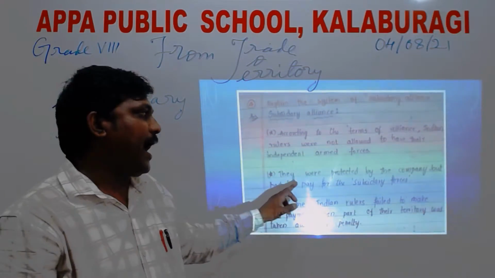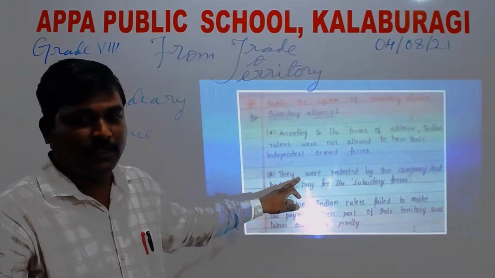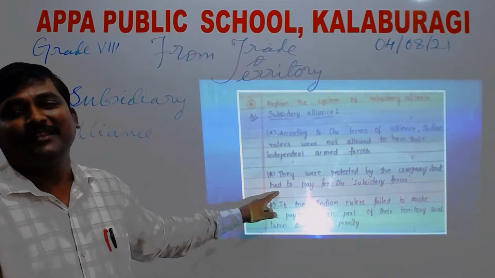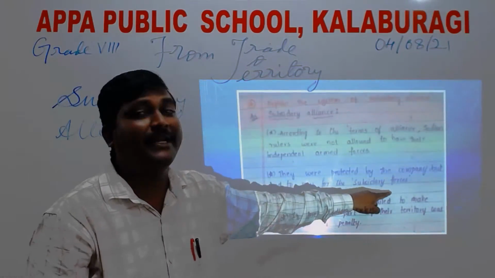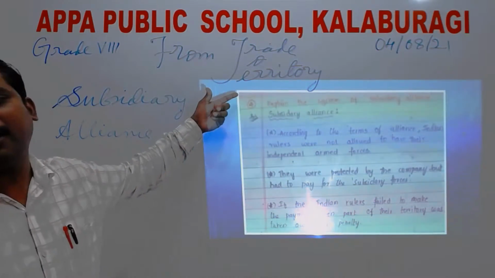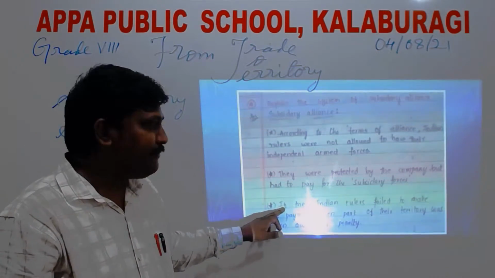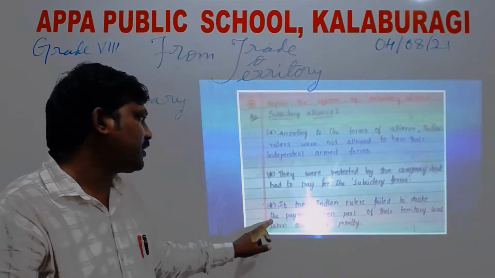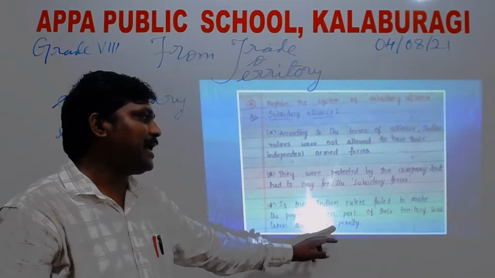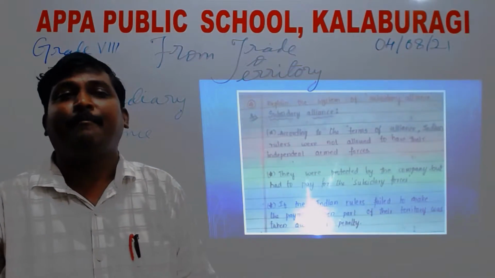The second point: the ruler would be protected by the company, but had to pay for the subsidiary forces, additional forces which the Britishers would deploy to the king. If the Indian ruler failed to make the payment, part of the territory was taken away as penalty.